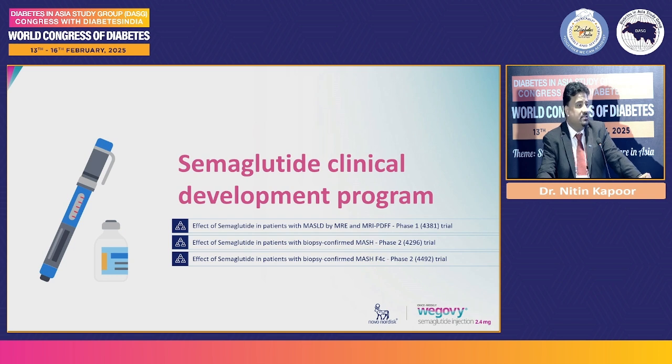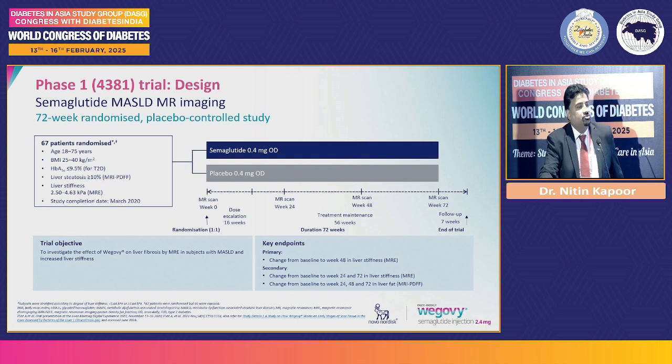Now, Essence trial is a phase 3 trial, and we know before reaching a phase 3 trial, we have to do the phase 1 and phase 2 trials as well. So the phase 1, the first trial, which was done in steatotic liver disease in MASLD with semaglutide, was a 72-week RCT. Now, being a phase 1 study, and I'm sure all of us agree with that, the numbers in these trials are relatively small.